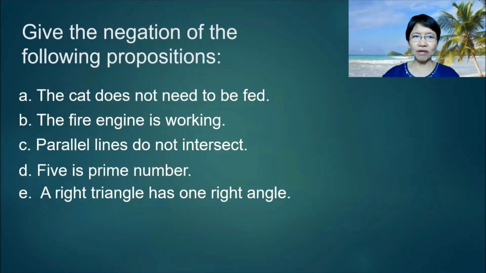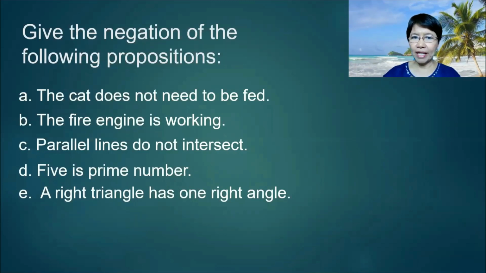Give the negation of the following propositions. A, the cat does not need to be fed. The negation is the cat needs to be fed. B, the fire engine is working. Negation, the fire engine is not working. C, parallel lines do not intersect.